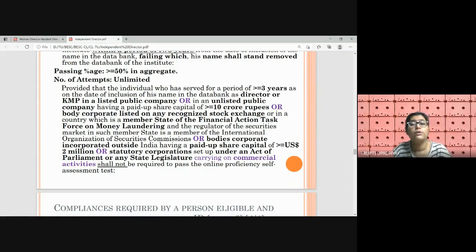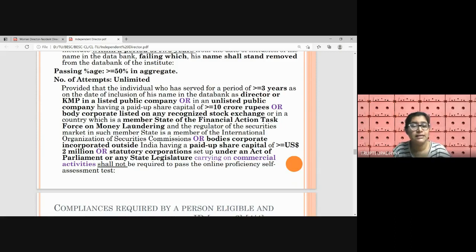So a person who has more than 3 years of experience as a director or KMP in a listed public company, or in an unlisted public company having paid up share capital of greater than or equal to 10 crore rupees, or as a director or KMP in a body corporate listed on any recognized stock exchange, or in body corporates incorporated outside India, foreign companies, having paid up share capital of greater than or equal to USD 2 million, or in a statutory corporation set up under an Act of Parliament or any other state legislature, like LIC or the Food Corporation of India, which are carrying on commercial businesses.